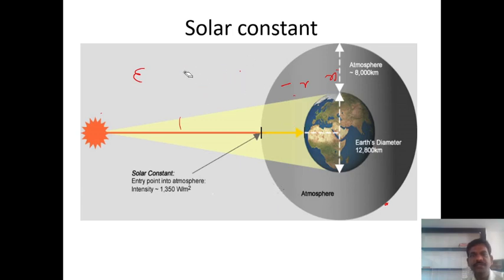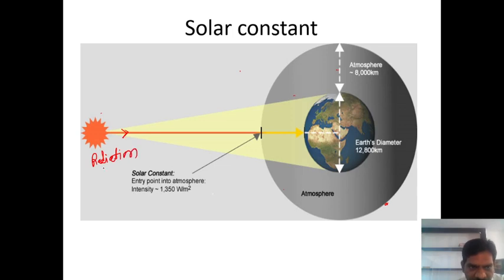So you see, guys, here how to define the solar constant. Very important definition of the solar constant. We know that from the sun the radiation will be emitted. This is the emission of radiations.